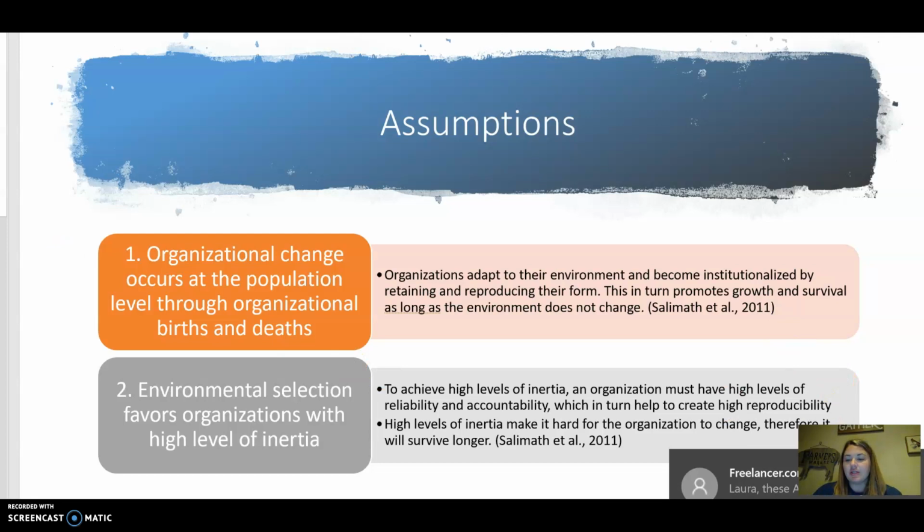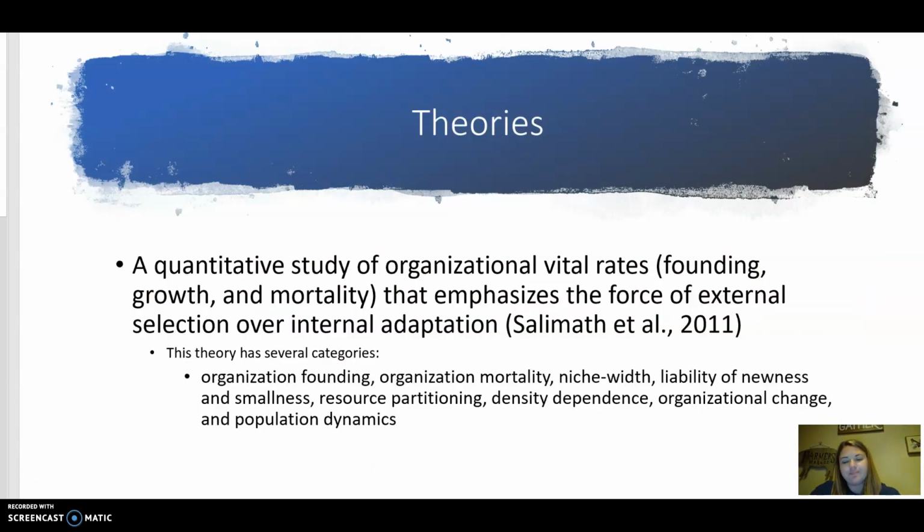Environmental selection favors organizations with a high level of inertia. To achieve high levels of inertia, an organization must have high levels of reliability and accountability, which in turn help to create high reproducibility. High levels of inertia make it hard for the organization to change, therefore it will survive longer. So as long as it doesn't change, as long as when it's born it stays a certain way, it's not going to change. That's what I've gathered from this, and I could be wrong.